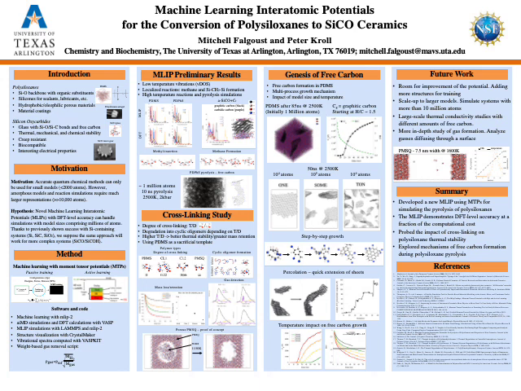So to summarize, we developed the machine learning potential for the simulation of pyrolysis of polysiloxanes. We demonstrated some preliminary results, and then we looked at some more complicated things such as the impact of cross-linking on thermal stability, and then we also explored the mechanisms of free carbon formation and growth.